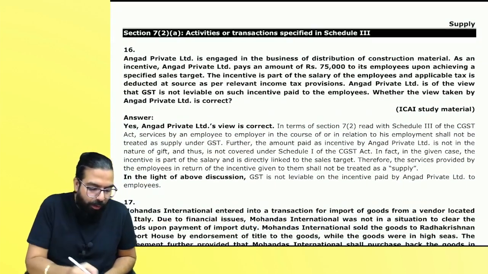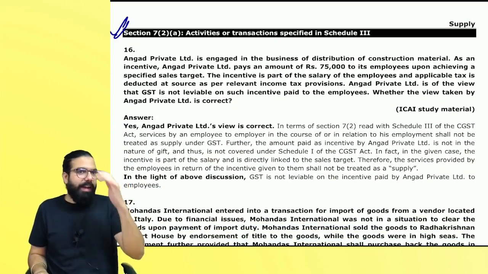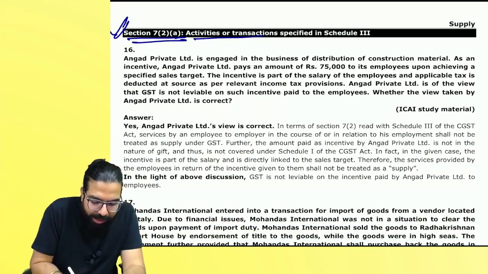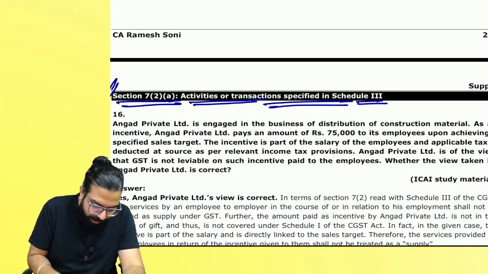The next question over here is section number 7(2)(a). Everyone, please come to section number 7(2)(a): activities or transactions specified in Schedule 3. Everyone over here, can you read the question?